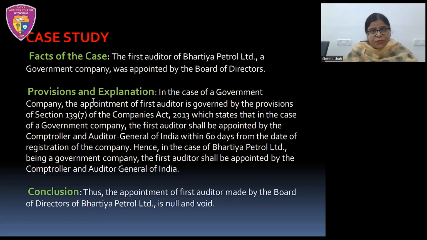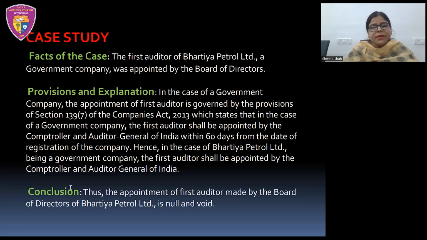So now we can see here the provisions as well as the explanation as it is written. In the case of a government company, the appointment of first auditor is governed by the provisions of section 139, subsection 7 of Companies Act 2013, which states that in the case of a government company, the first auditor shall be appointed by the Comptroller and Auditor General of India within 60 days from the date of registration of the company. Hence, in the case of Bharatiya Petrol Limited, being a government company, the first auditor shall be appointed by the Comptroller and Auditor General of India. By whom? Comptroller and Auditor General of India.